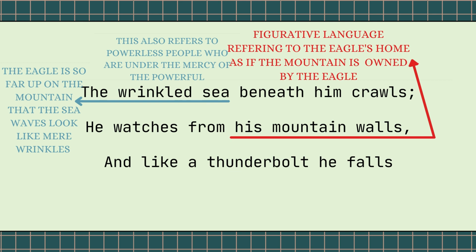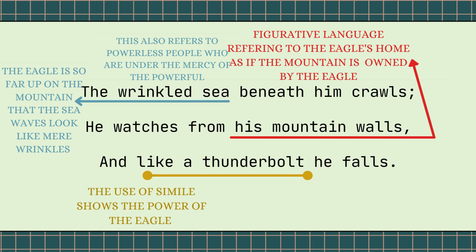It's like it's his own fortress, his own kingdom. That also shows the power of the eagle. And the eagle is so powerful and so high up on the mountain, he could watch everything that's around him and below him. He has a really clear view of everything below him. That again may imply that the eagle has a really sharp vision.